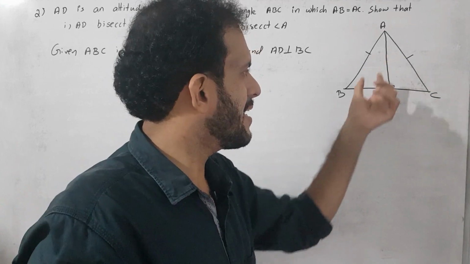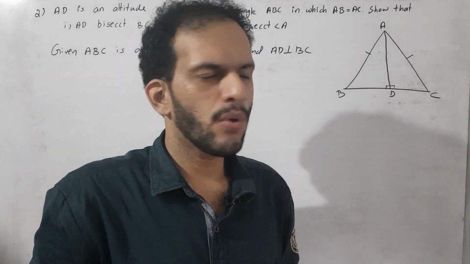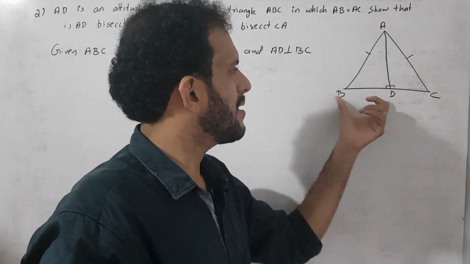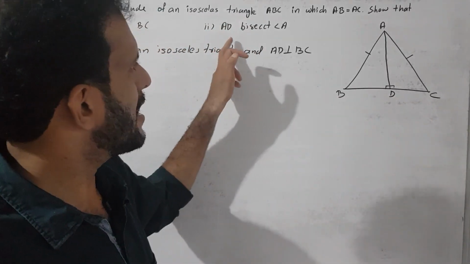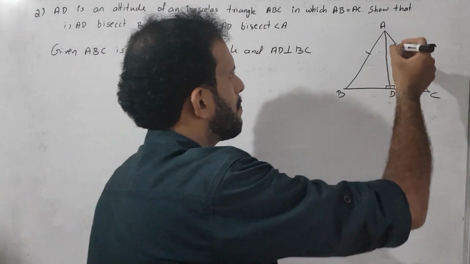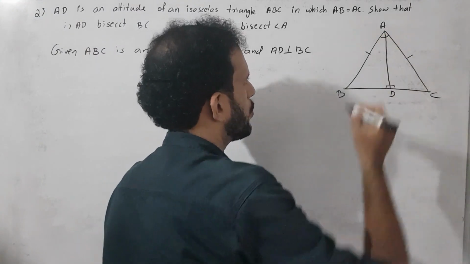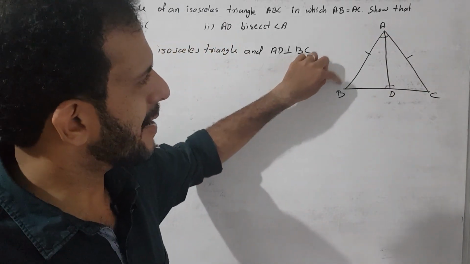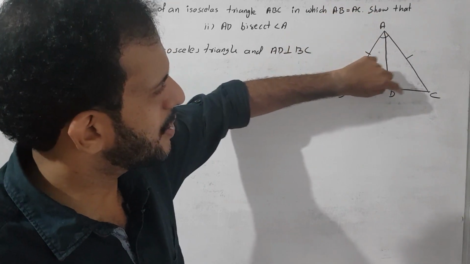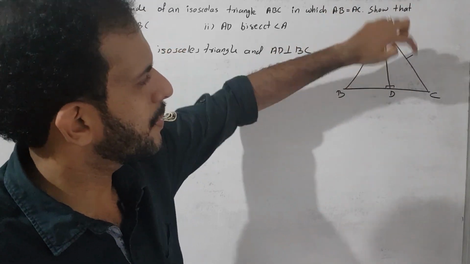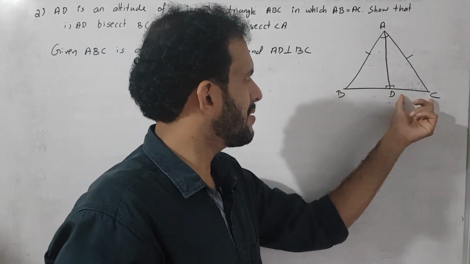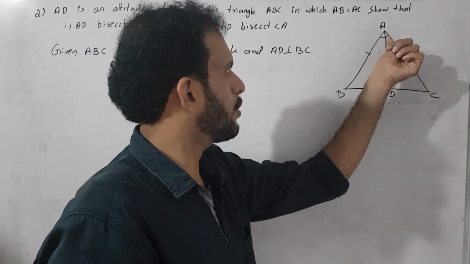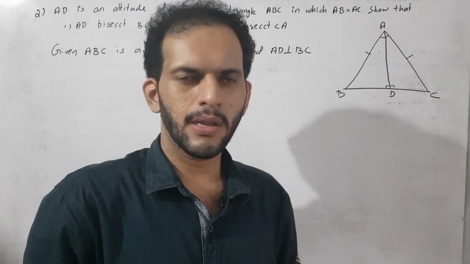For saying AD bisects BC, what do we want to get? We want to get the result BD is equal to DC. Correct. So the next one, AD bisects angle A. AD bisects angle A means what do we want to get? We want to get the result angle BAD is equal to angle CAD. Then when is it possible to say BD is equal to DC and angle BAD is equal to angle CAD? Yes, it is very clear.